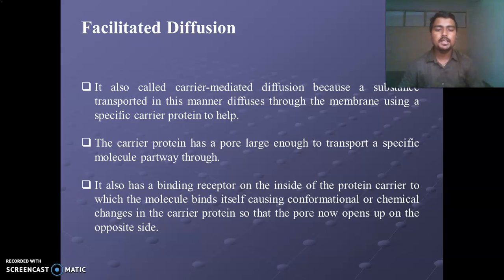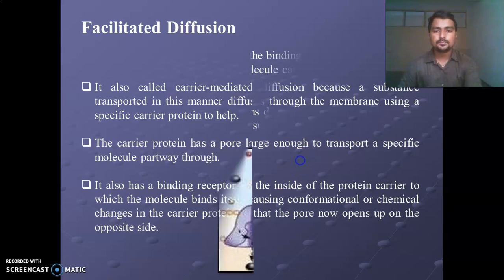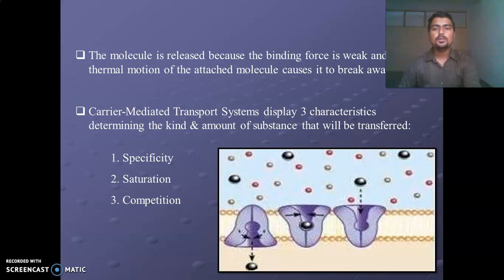It also has a binding receptor on the inside of the carrier, to which the molecule binds, causing conformational or chemical changes in the carrier protein so that the pore now opens on the opposite side. The molecule is released because the binding force is weak and the thermal motion of the attached molecule causes the breakdown of those bonds. Carrier-mediated transport systems display three specific characteristics which determine the kind and amount of substance that will be transferred through the membrane.